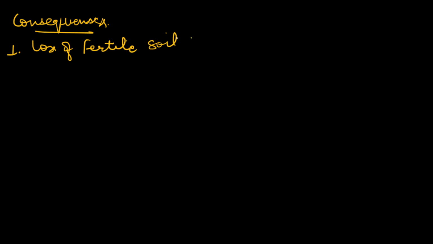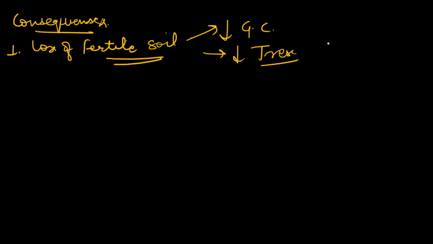and this loss of fertile soil will lead to lower growth of crops and lower natural ecosystems. If there are trees, that will also mean lower trees, lower natural ecosystem, because all are dependent on this fertile soil for their nutrients. So this removal of the top layer of soil, loss of fertile soil, will lead to reduced growth of crops, reduced growth of trees, reduced natural ecosystem. So this is the first thing.